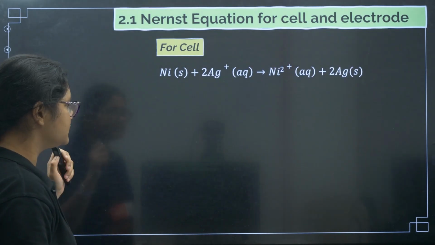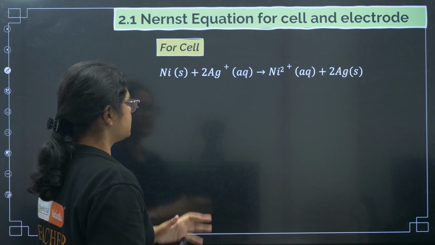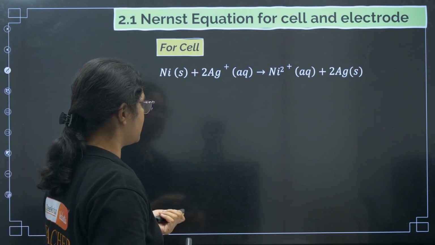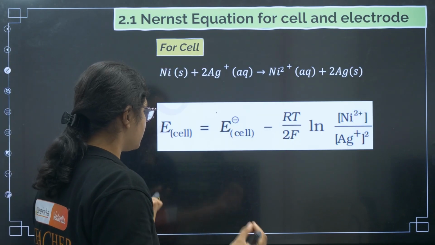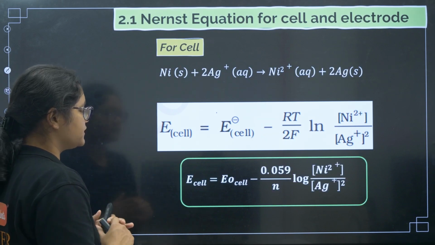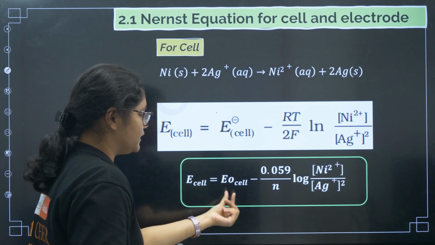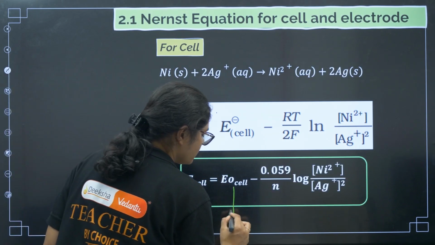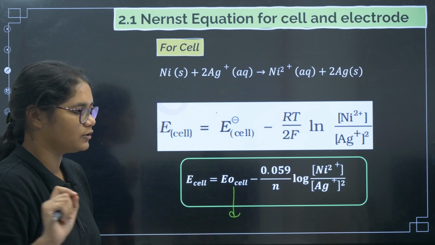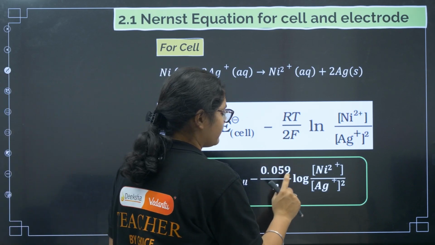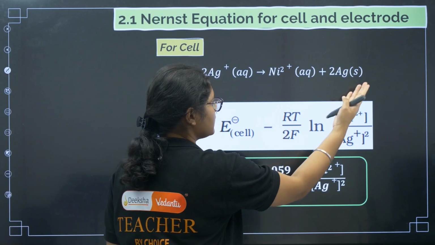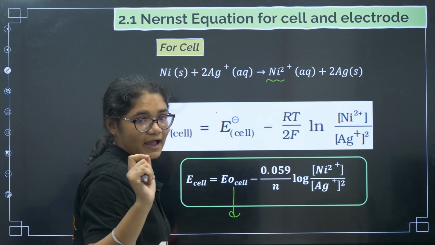Now coming to a cell, if a cell is there, this is a representation of a cell. For cell, how to write the cell potential, or the E of the cell? So E of the cell is equal to E naught of the cell. How will you calculate the E naught of the cell? E naught of cathode minus E naught of anode, minus 0.059 by n log of product concentration. So we will only consider the ions here.